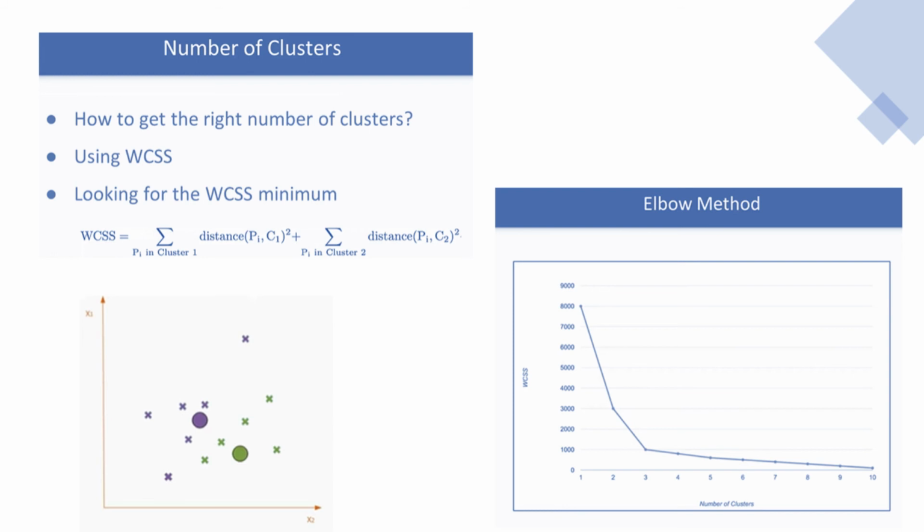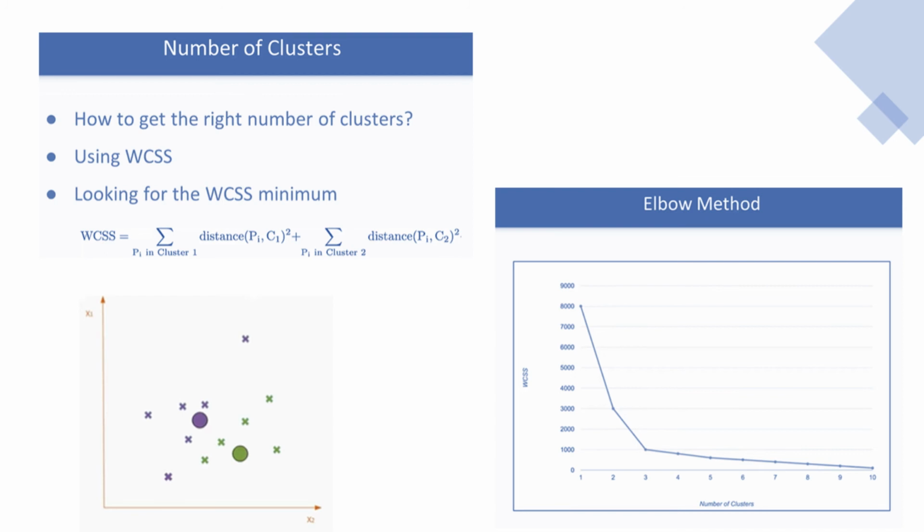Now, if we decide to have three clusters, we will do the same thing. We will calculate the Euclidean distance for every point in the first cluster to its centroid, then for the second one, and finally for the third one. And we would sum that all up, and we would get our WCSS value. As you can imagine, the WCSS value would get closer to 0 with more clusters. If we have the same number of clusters as the number of points in the dataset, the WCSS value would be 0. So, what's the point behind all of this?